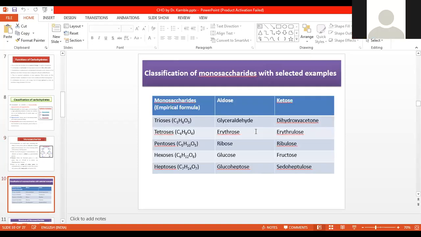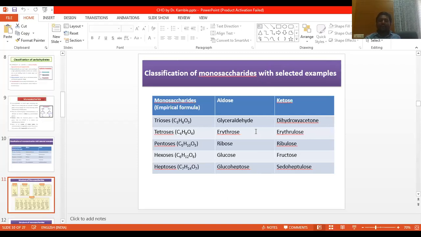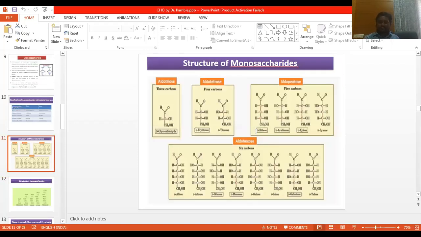Then another thing, already discussed by the madam, is that ketones and aldehydes are present in the monosaccharide. That means aldotrioses, ketotrioses, like these. All sugars having an aldehyde group are classified as aldoses, and aldo is placed before the number of carbon atoms.